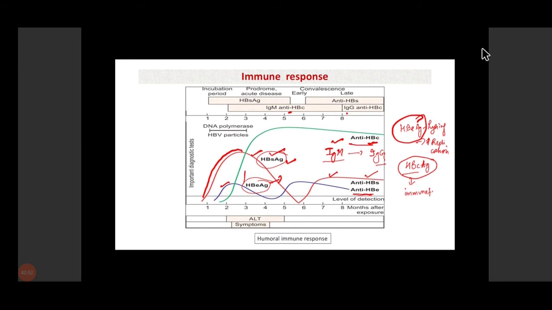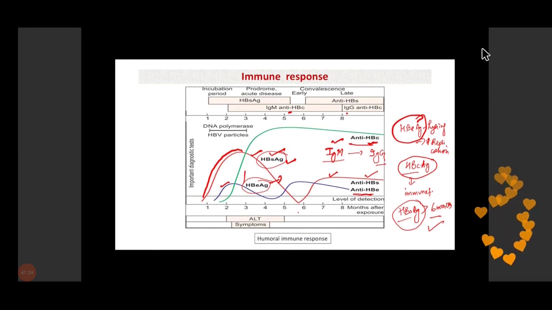Now, this is the graph showing the markers in acute infection. Suppose there is a hepatitis B surface antigen which persists for more than 6 months, then we say that there is a chronic infection. So in chronic infection there is persistence of hepatitis B surface antigen for more than 6 months. Then again we say that there is a carrier state in which the hepatitis B surface antigen persists for more than 6 months, but generally the patient will be asymptomatic.